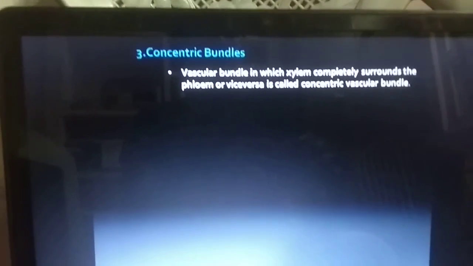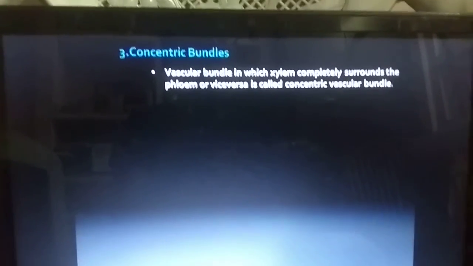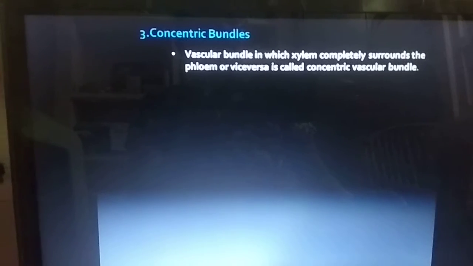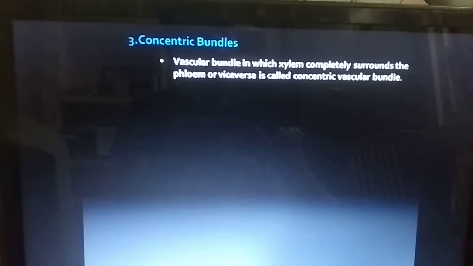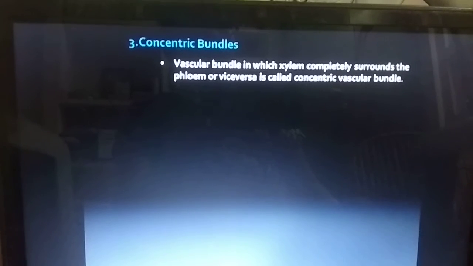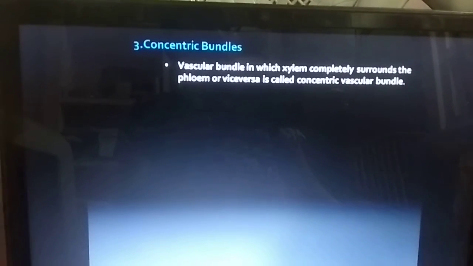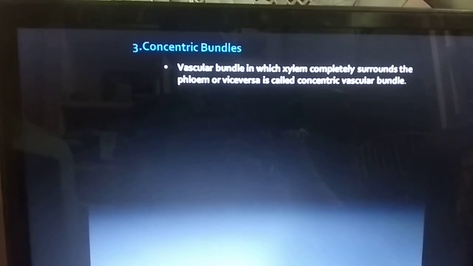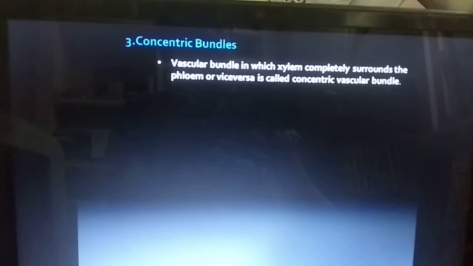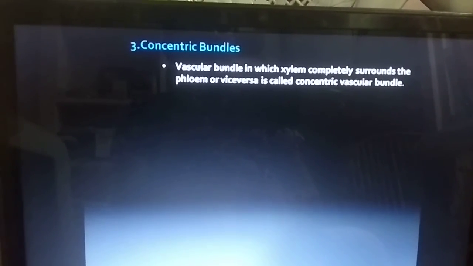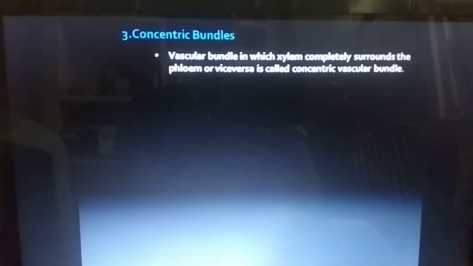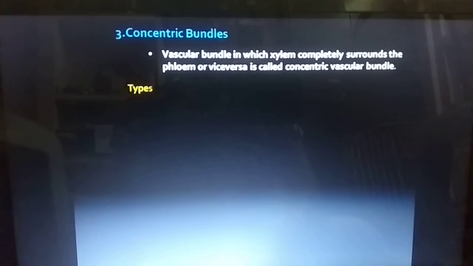Center xylem with outside phloem, or center phloem with outside xylem, both are called concentric vascular bundle. That's why it is called so. Vice versa means the alternative, whichever it may be.